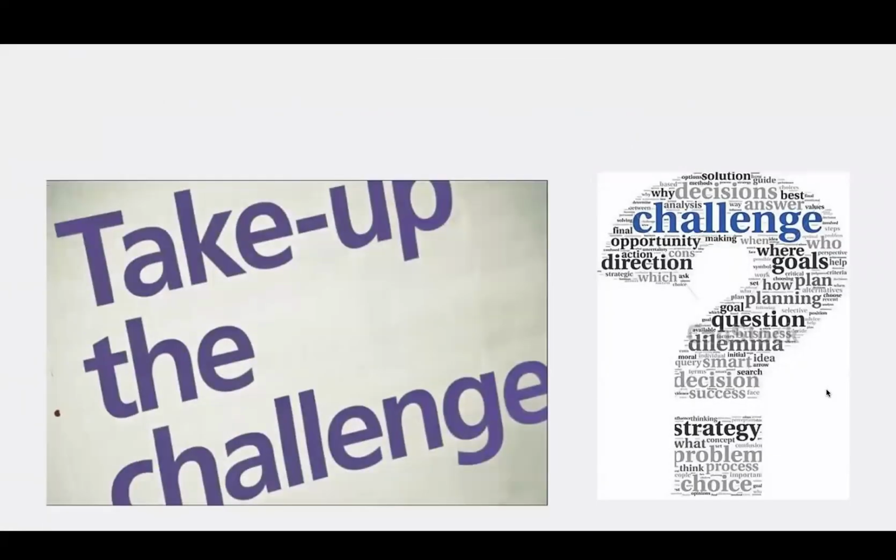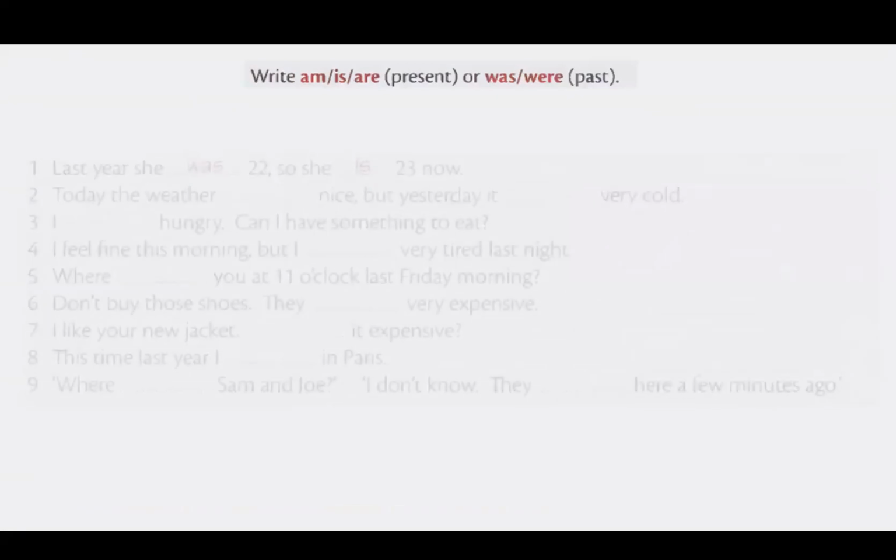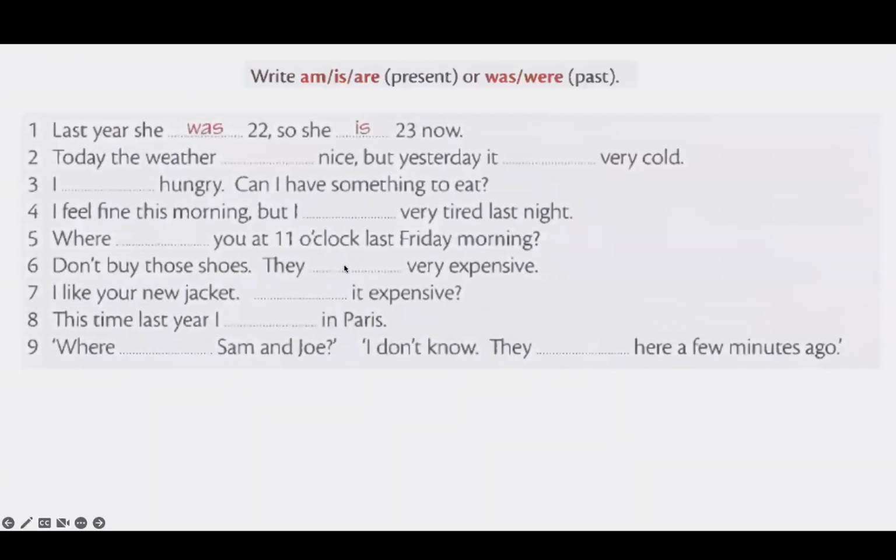So now it is your turn. Challenge. Are you ready to take up the challenge? If so, let's get started. Now I want you to write am, is, are, the present form of to be, or was, were, the past form of to be, in the given gaps. Let's do one example together, and I will explain what you should pay attention to.